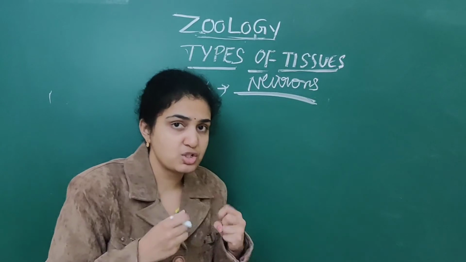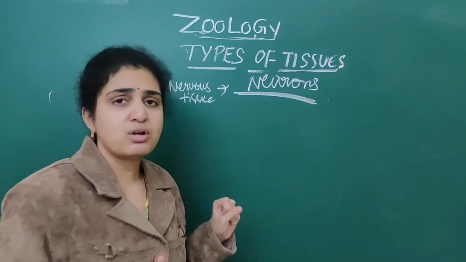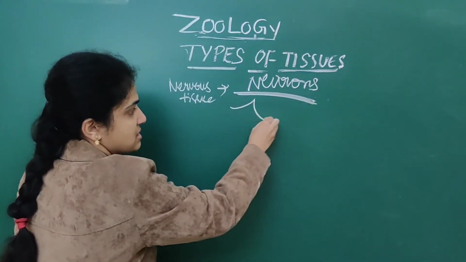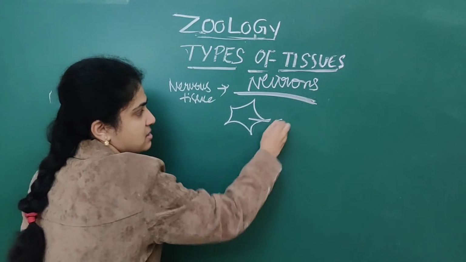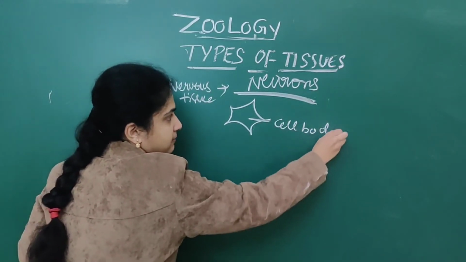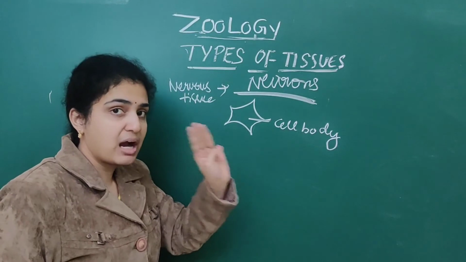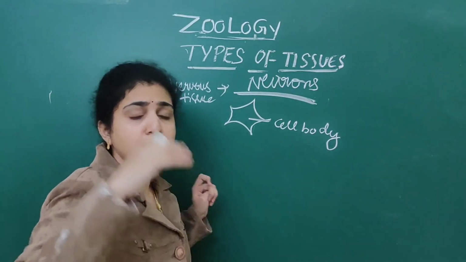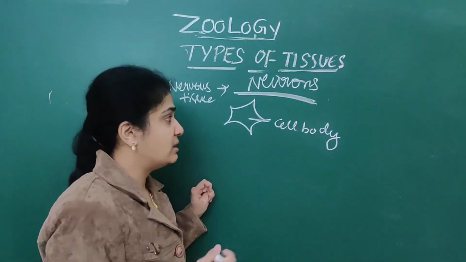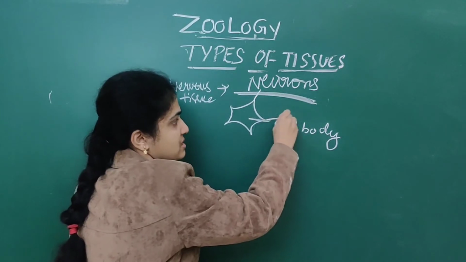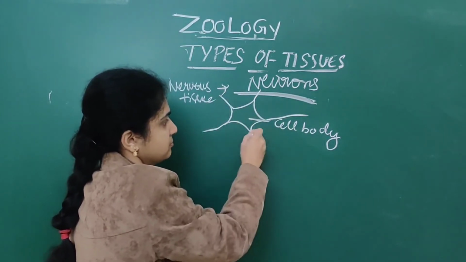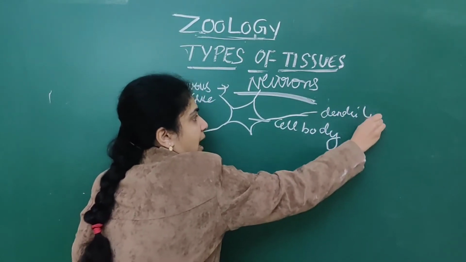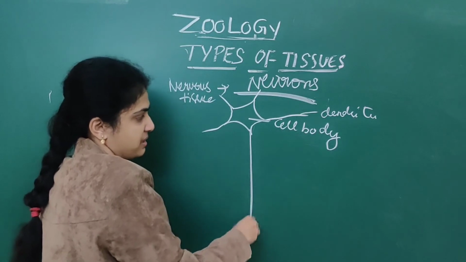Mainly we'll deal with the structure of a neuron. In the structure of a neuron there are mainly three parts. This is the cell body. Remember carefully, this is very important from the NEET point of view. Numerous questions are based on this. Then numerous dendrites are present, and one axon is present.